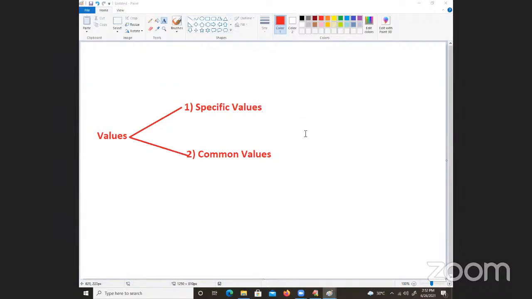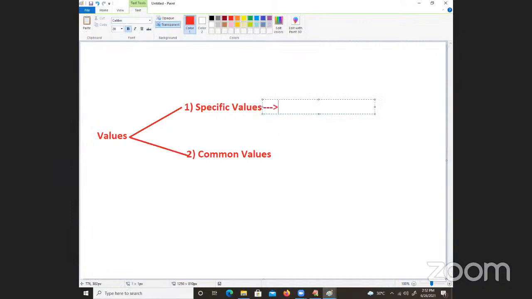Specific values are those which deal with individual values, or specific values to the programmers. Particular values. That means suitable for only one person, not suitable for all the people.